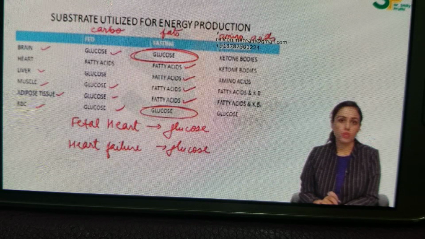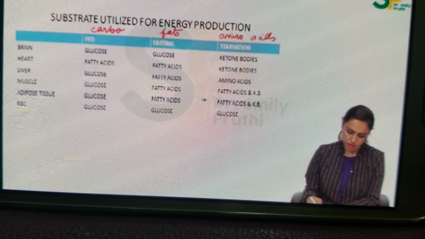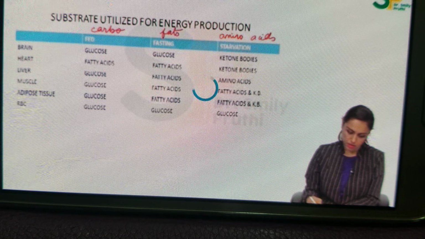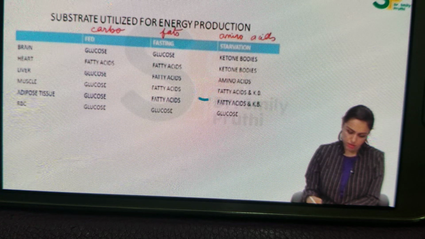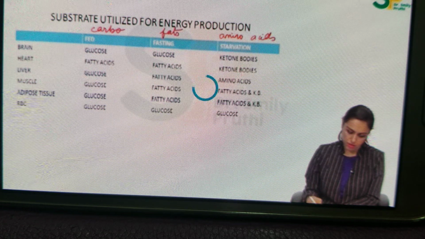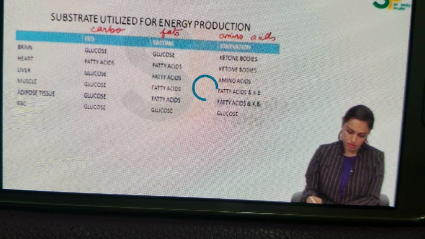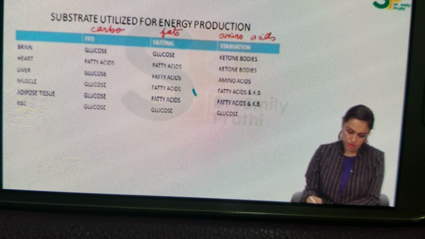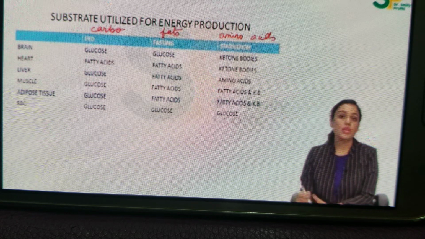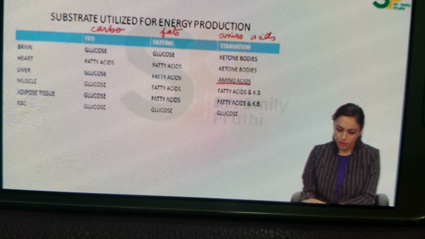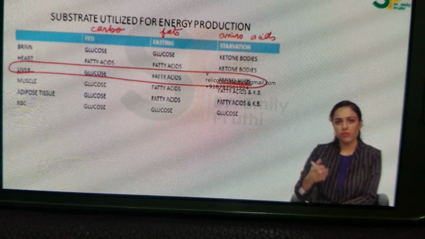Now let's see starvation situation. In starvation, I told you amino acids should be used here, but amino acids is only written at one place, that is liver. So only liver organ is following this basic sequence of carbohydrates, then fats, and then proteins in a sequence, right?